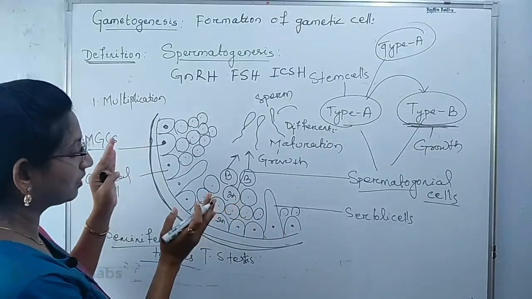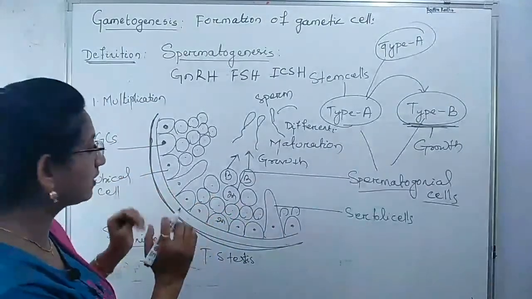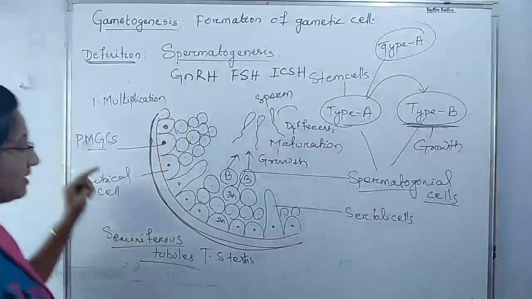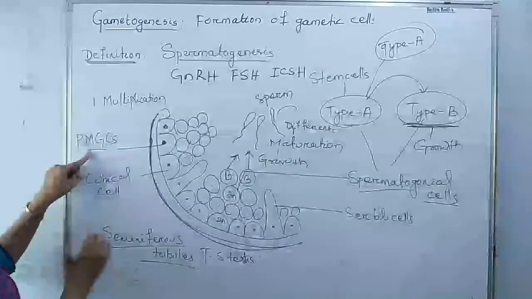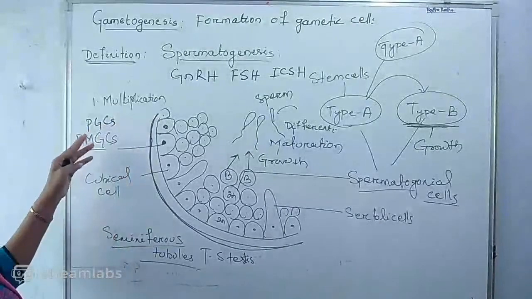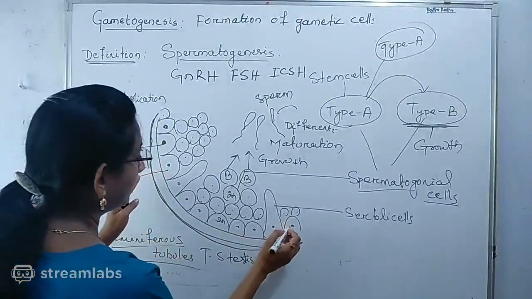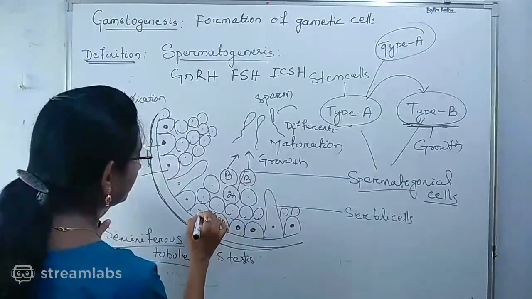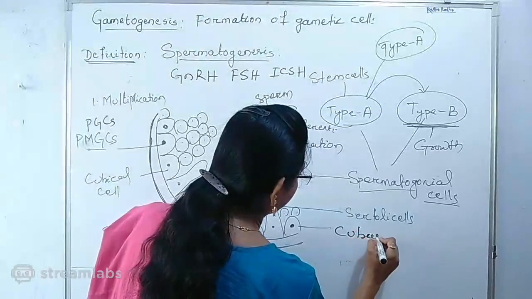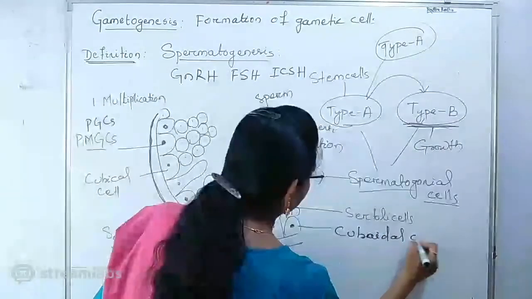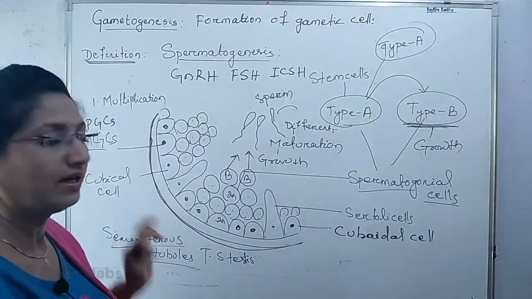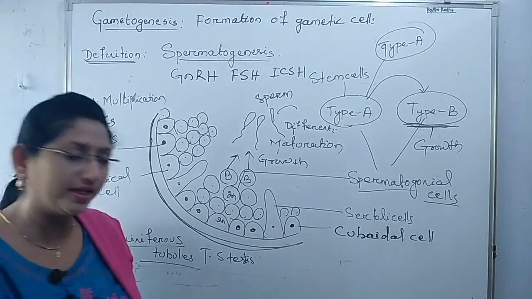Here I am taking the transverse section of the seminiferous tubule, and the seminiferous tubule is lined with which type of cells? The primordial germinal cells, or PGCs. Primordial germinal cells are the cuboidal germinal cells, which undergo mitosis to produce a large number of spermatogonial cells.